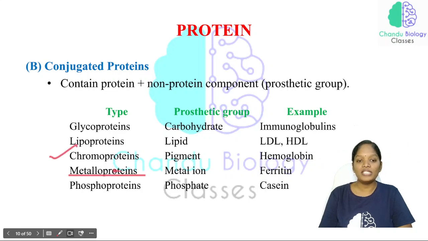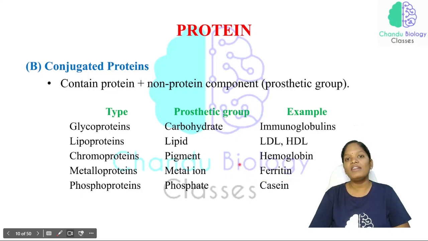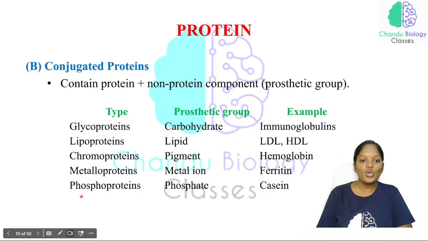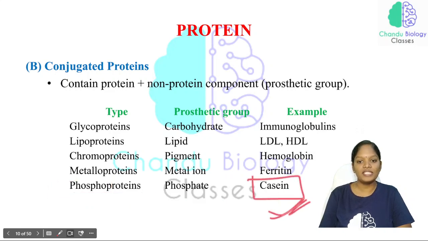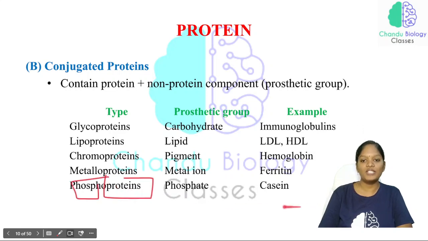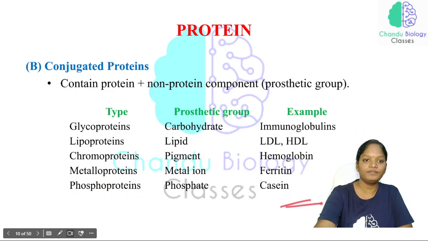Now the metalloproteins: here the prosthetic group is the metal. The metal is a non-protein component, so the prosthetic group is the metal ion, and an example of metalloprotein is ferritin. Inside the hemoglobin we have a central metal atom in the heme, that is iron, Fe, present there. Then phosphoprotein: the phosphate group is the prosthetic group in the casein protein. In casein we have a protein part as well as the phosphate group, so the example is casein.